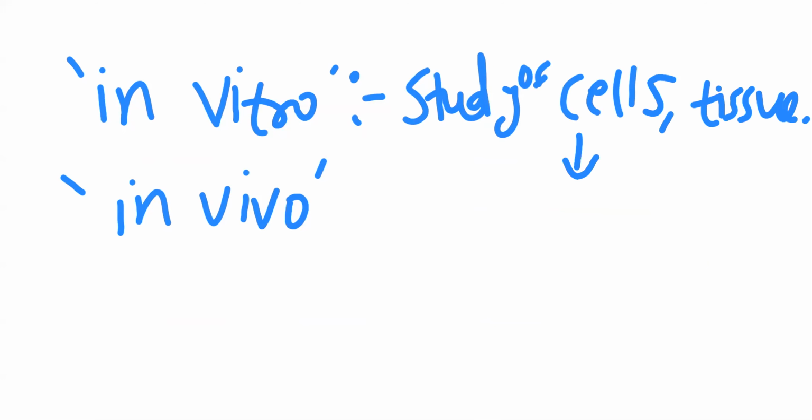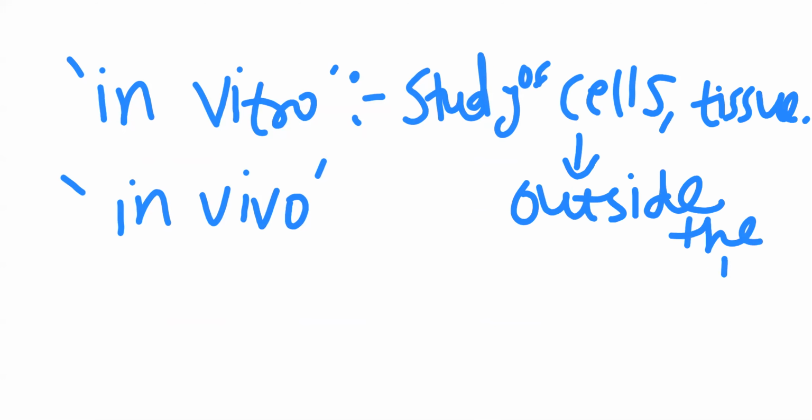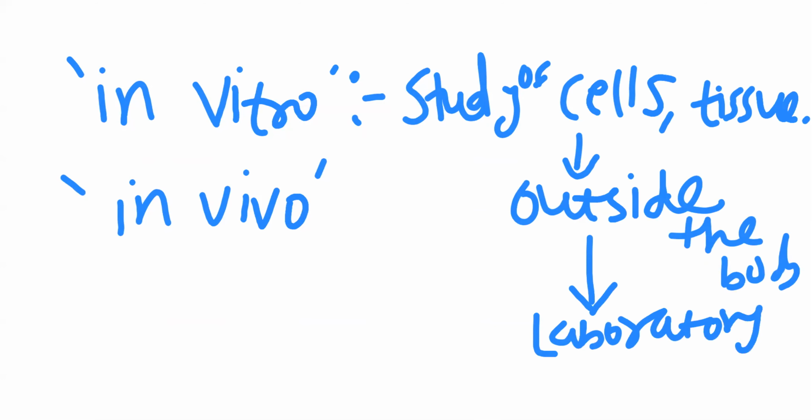For that, we take these cells and tissue outside the body, and we study them in the laboratory.